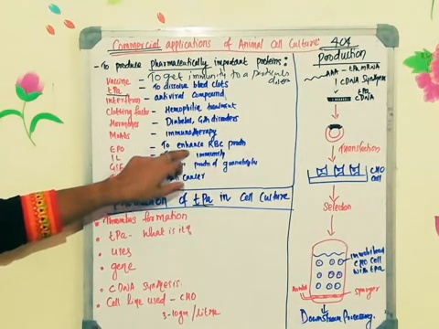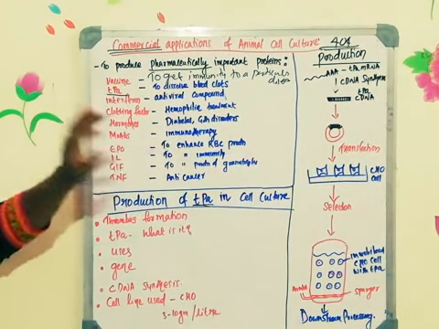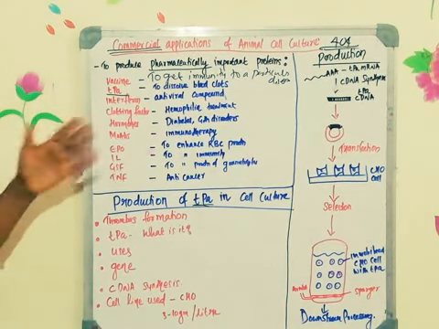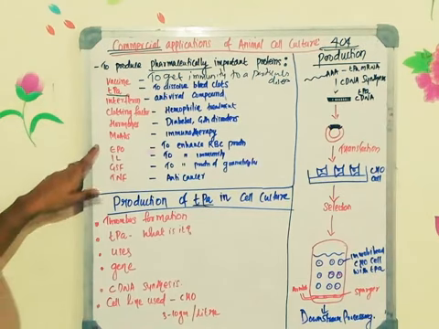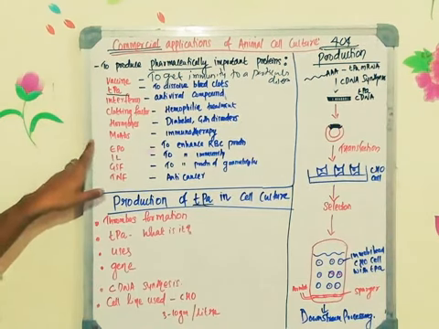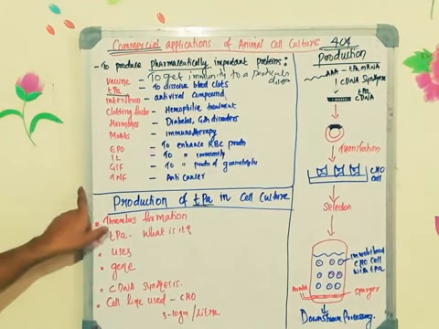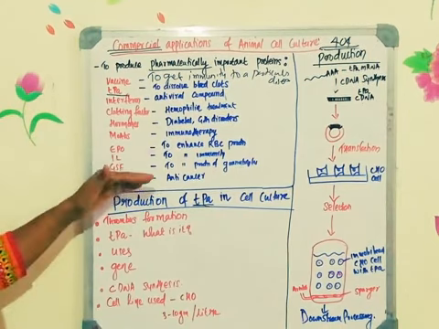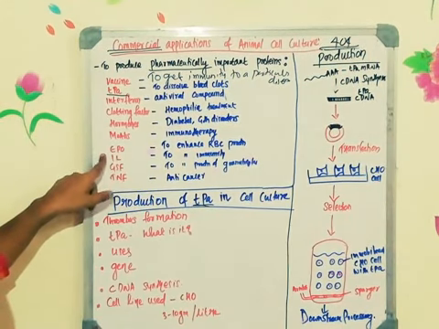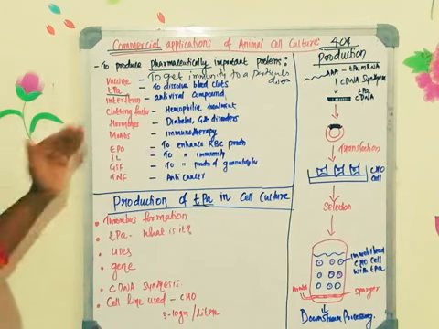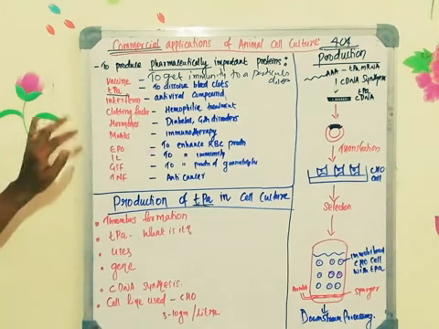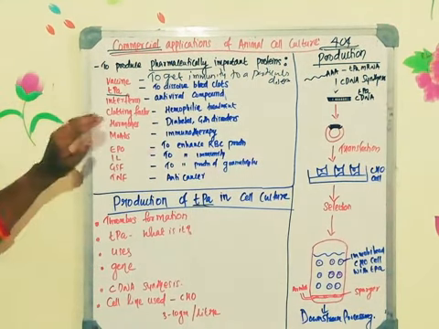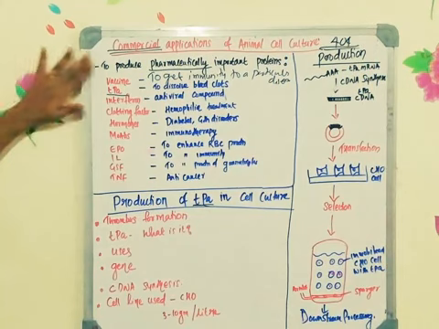In some people we have seen different RBC disorders, when the hemoglobin level or RBC level is low. They can go for external supplementation of this EPO, because if the kidney is not functioning, EPO production will be less. If EPO production is less, then the RBC level will be very low. So to enhance the RBC production, people with the defect have to go for EPO supplementation. So these are various examples. Today's topic, today we are going to see the production of TPA, tissue plasminogen activator. All are clear with the list?